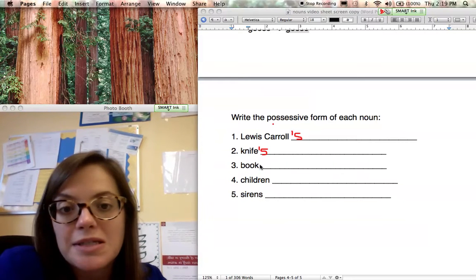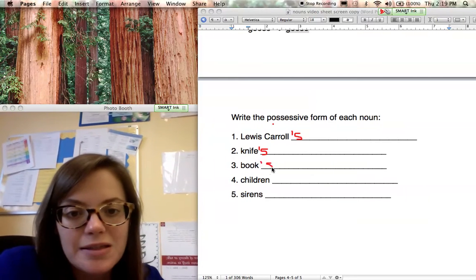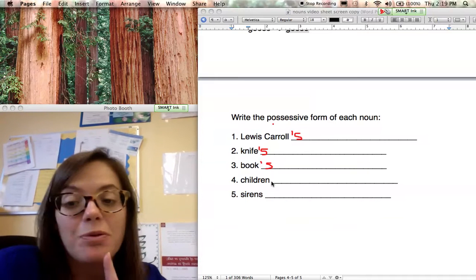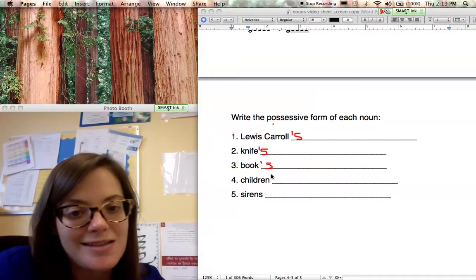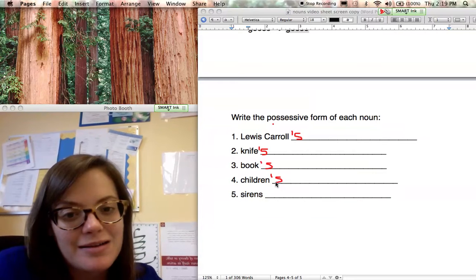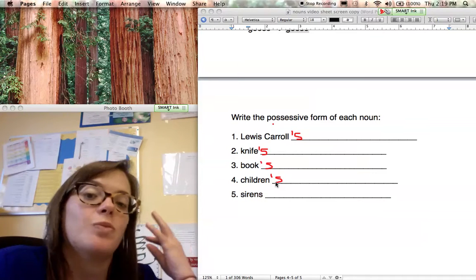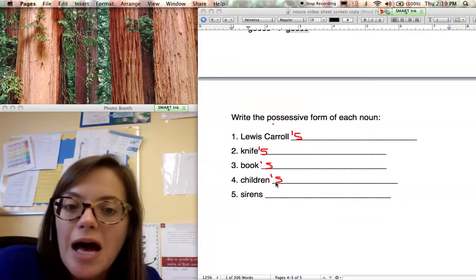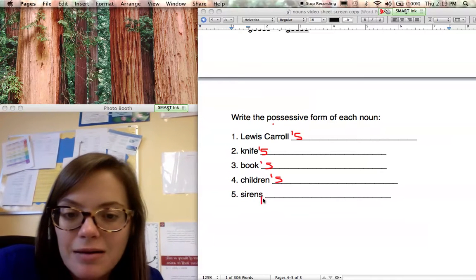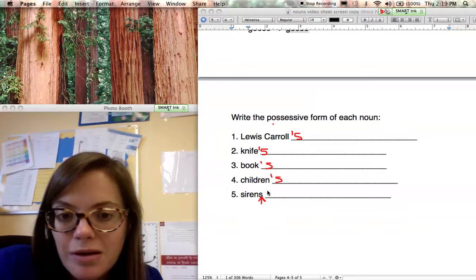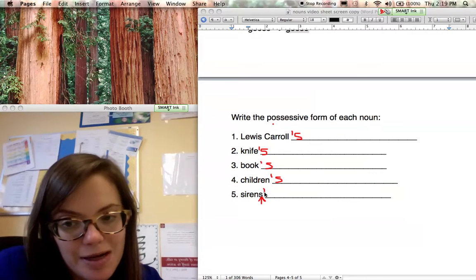Book, like the book's title, apostrophe S. Now children, it's plural, but I didn't make it plural with an S, so I can still add my apostrophe S. Sirens, like the sirens' wail, if I'm trying to make that possessive, I've already added an S here. I already made it plural. So I'm just going to add an apostrophe.